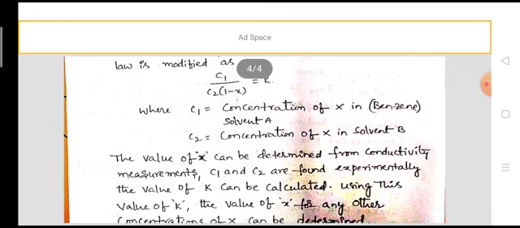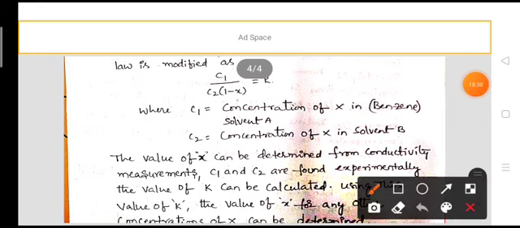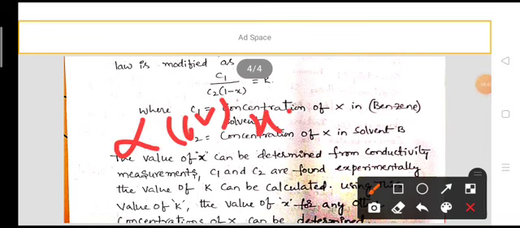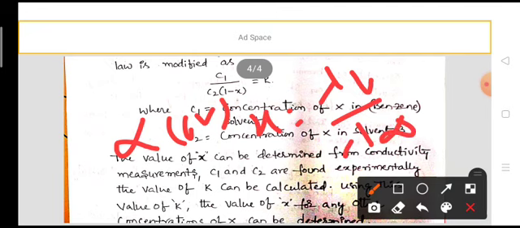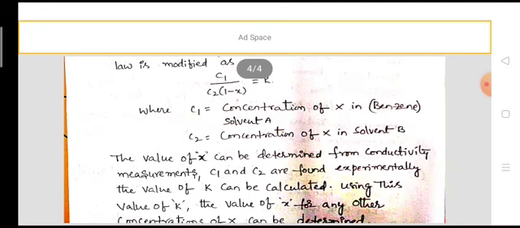The value of small x can be determined from conductivity measurements. The degree of dissociation can be determined from conductivity measurements. According to conductivity measurements, the degree of dissociation alpha or x is equal to lambda v by lambda infinity. By using this formula, we can find the degree of dissociation, that is small x. Small x means degree of dissociation or degree of ionization.